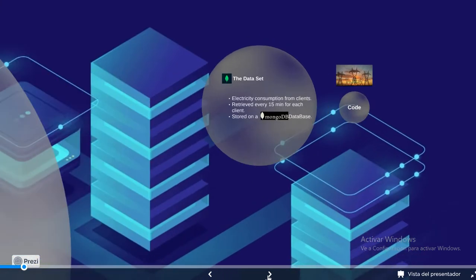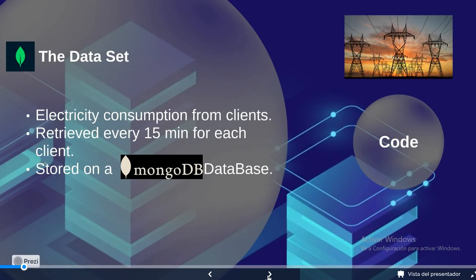The dataset consists of, as we said, electricity consumption data retrieved for individual houses, companies, factories, etc. Along with this data, we have some information about the date the data was retrieved, if it was a weekday or weekend, for example, or the weather, all used for the later computation of the model. For each ID, this is how we identify each consumption unit, we retrieve data every 15 minutes, and all this data is stored on a MongoDB database.